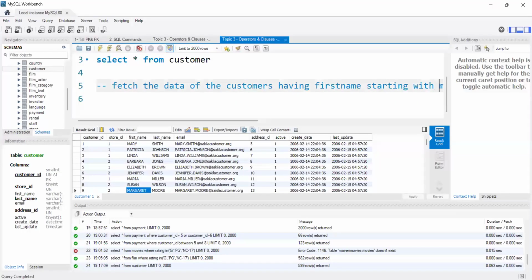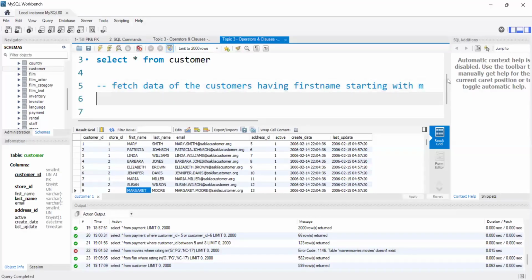Starting with M. Okay. So whoever name starting with M, I want to see only that data. At that time, we will use like operator. Basically, by using like operator, we will search the pattern of the data. If we want only one particular kind of data, we will use like operator. Here, I want particularly all the names starting with M, right? In that case, we will use like operator. How to use that?